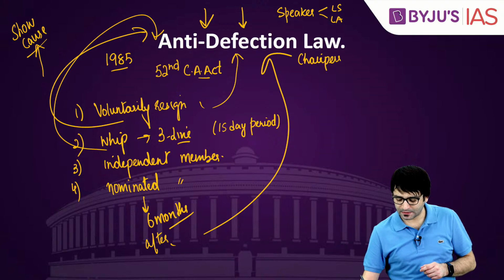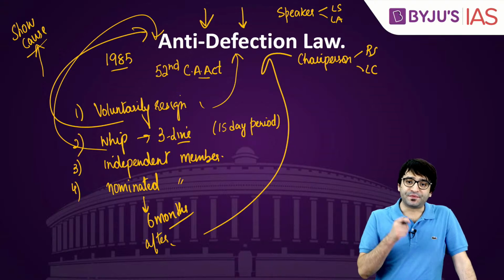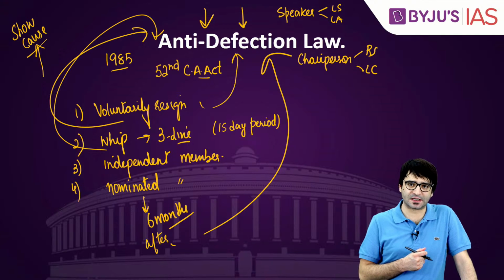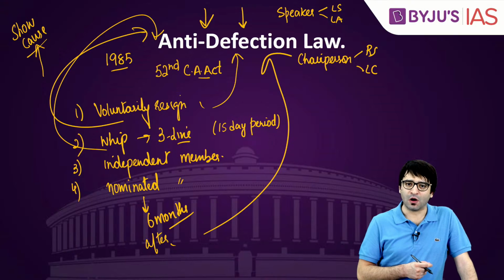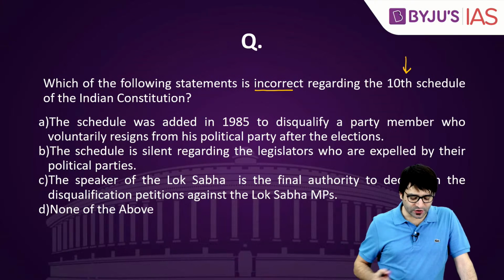Chairperson of Rajya Sabha, Chairperson of the Legislative Council. They get to decide, the presiding officers get to decide whether a particular member should be disqualified under anti-defection law. Clear? Let's look at the question.